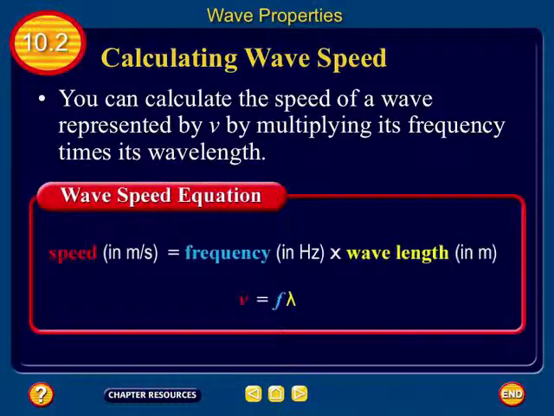That's the speed of the crest, the speed of the wave. And this is not in the notes, but this is an important point. The speed of a wave does not change in a medium. As long as the medium is the same, the wave speed is constant. So wave speed in a medium is constant.